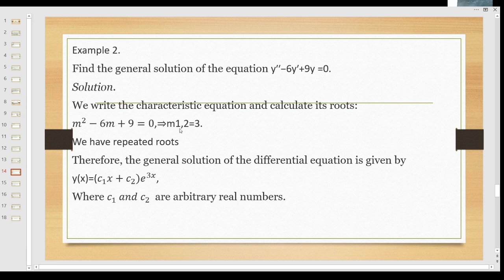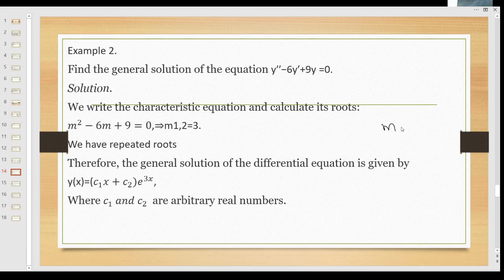So here this equation can be written as m minus 3 whole square is equal to 0, right? m square minus 6m plus 9 is equal to 0. So these are the repeated roots, right? The root of that equation is 3. We have repeated roots. Therefore, the general solution of the differential equation is